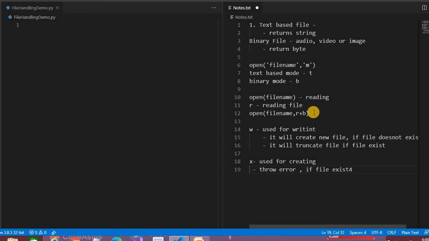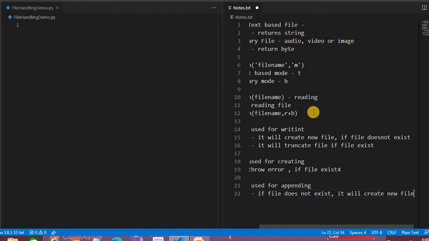And the fourth one is for appending to the file. Suppose you already have one file named notes.txt and you want to append something at the end of the file, you have to use A. It's used for appending. In this case also, if the file does not exist, it will create a new file. Simple. So we have covered that.